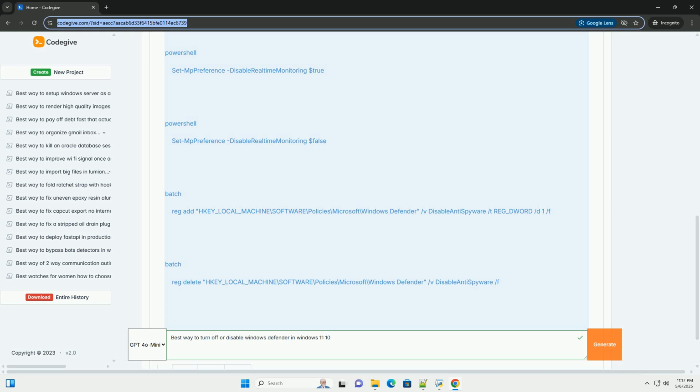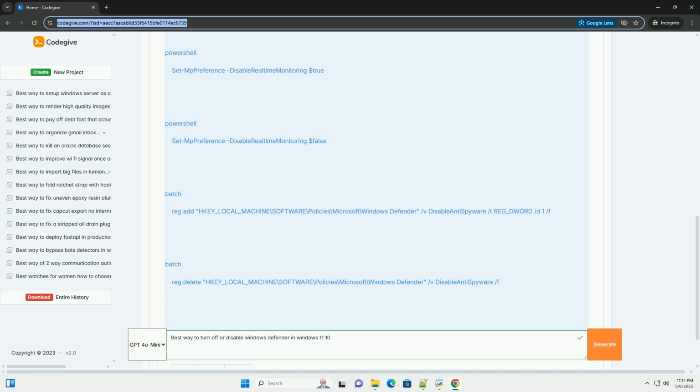Alternative antivirus software. If you install another antivirus product, Windows Defender will usually automatically disable itself. However, ensure that the other antivirus software is actively running and up to date. Methods for disabling Windows Defender. Here are several ways to disable Windows Defender, ranging from the simplest temporary methods to more permanent and advanced techniques.